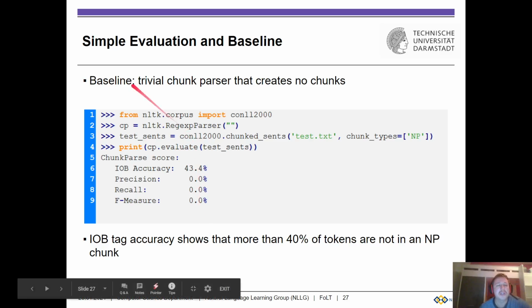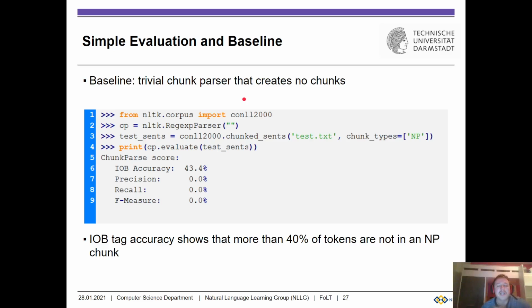And to do so, we start out as always with a baseline, a trivial chunker that is basically not chunking at all. It's labeling everything as O. And how are we going to do this? Well, we import the CoNLL 2000 corpus. We make our regular expression parser that takes nothing as an argument.